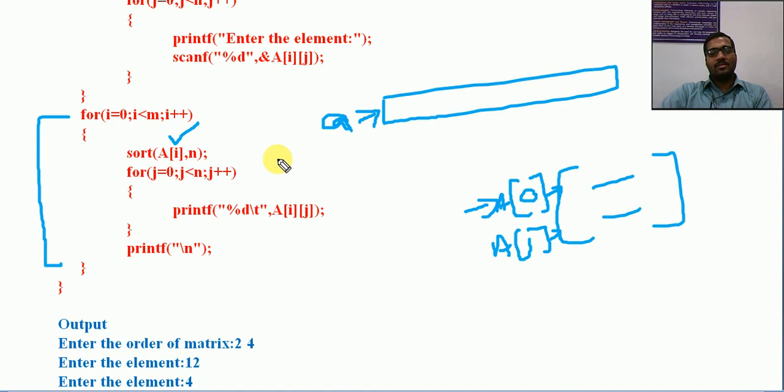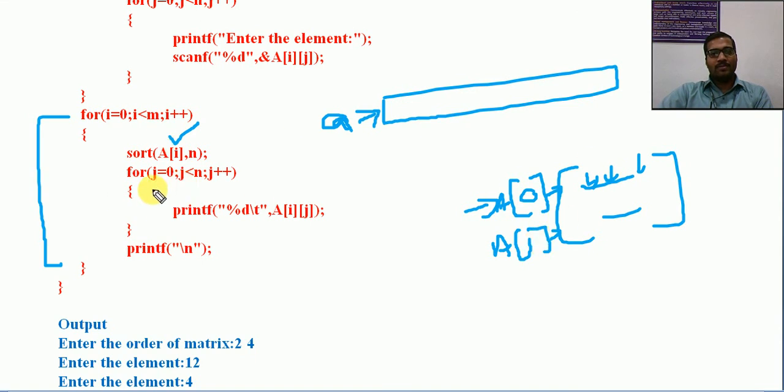What is this n? Don't compare that with the array. N here is the number of columns. The number of columns indicates the size of the array. So for the 0th row, up to n size, go and sort there.